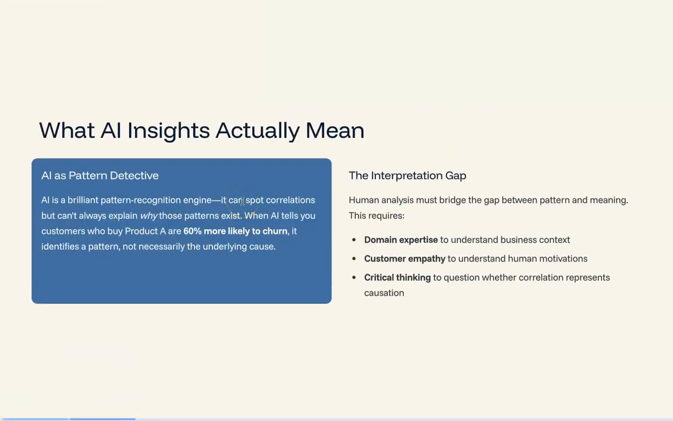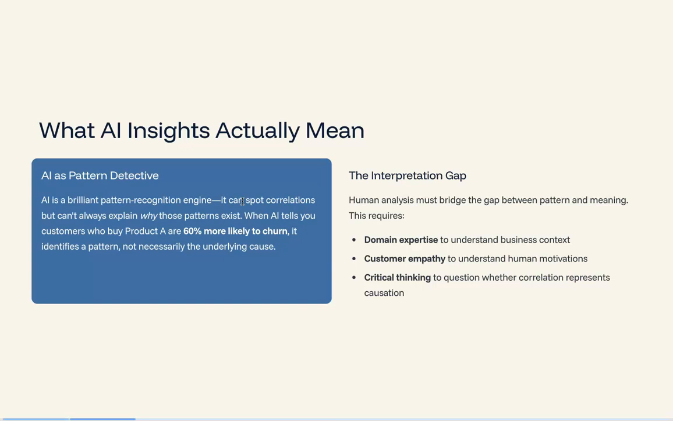The first challenge is understanding what AI insights actually mean. AI is like a brilliant pattern recognition detective that can spot correlations but can't always explain why those patterns exist. When AI tells you that customers who buy product A are 60% more likely to churn, it's identifying a pattern but not necessarily explaining the underlying cause.